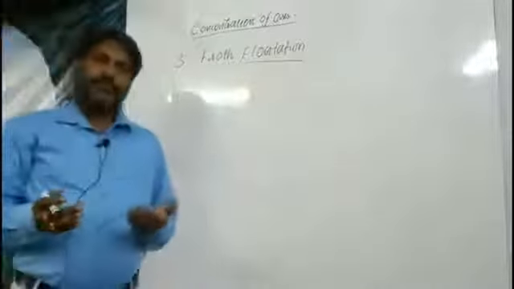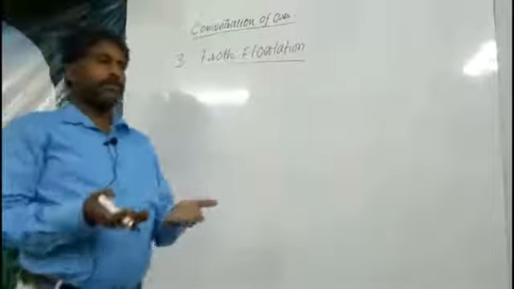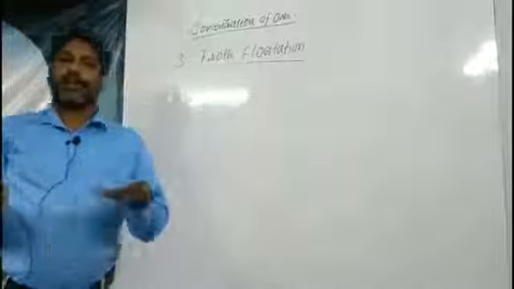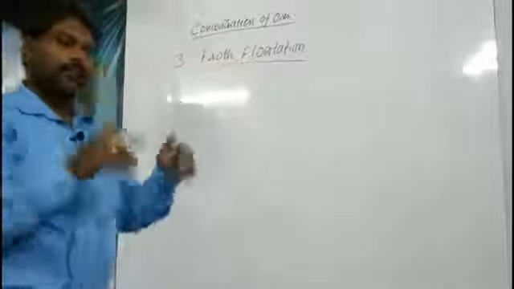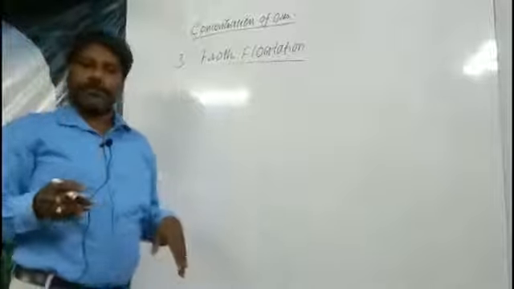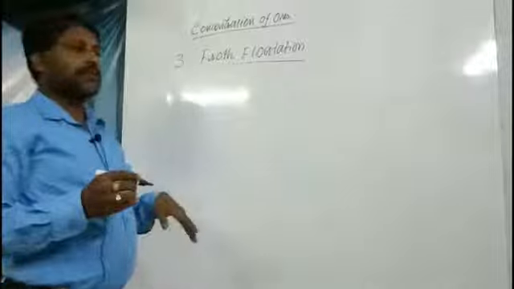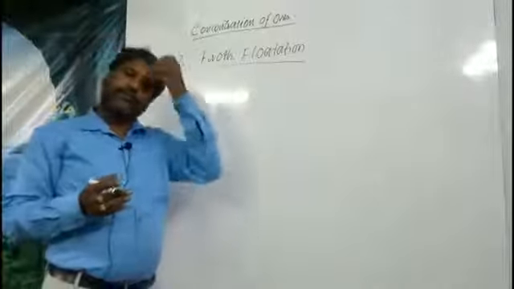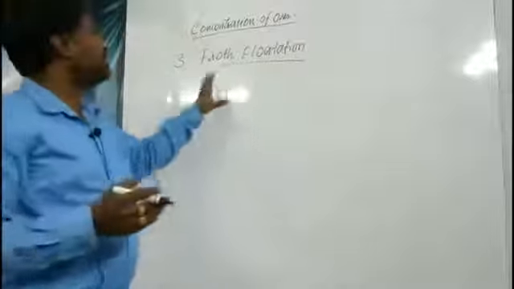Floating means a layer or particle that is floating upon water. It will not be drowned in the water, it will be on the upper surface. It is called floating. And froth means foam. What is meant by froth? A large quantity of foam we can say as a froth.